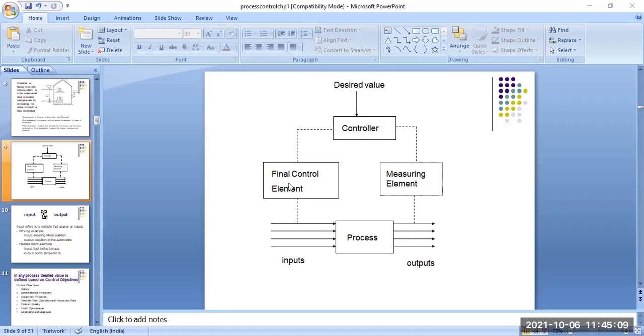This is the final control element, which is also connected to the controller, which controls the desired value. Then this controller is connected to the measuring element, and this measuring element is connected to the output. Okay, just wait, I am sharing another diagram so the idea is very clear.